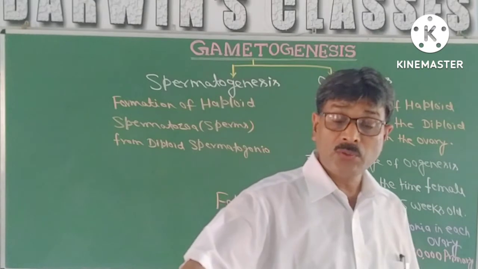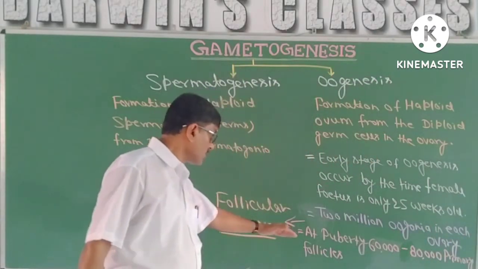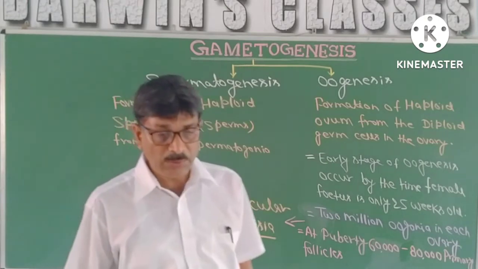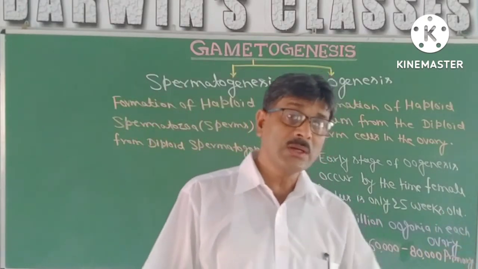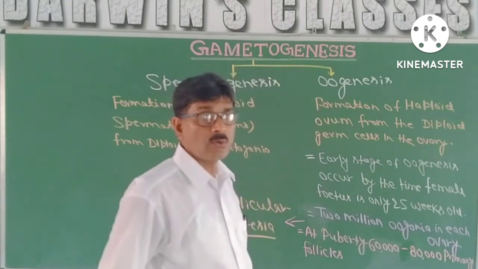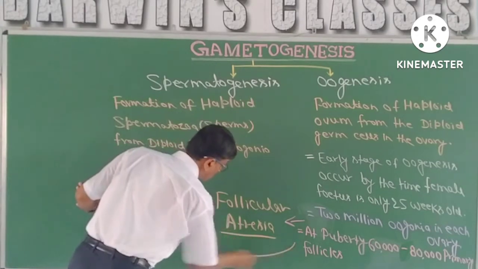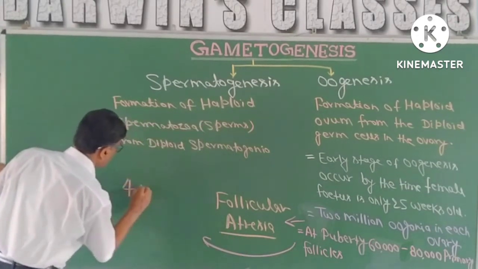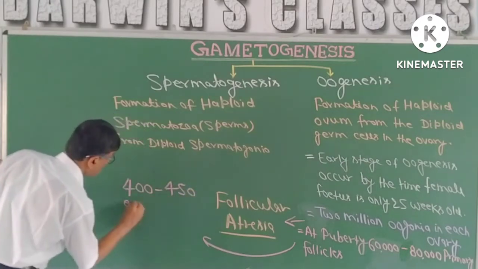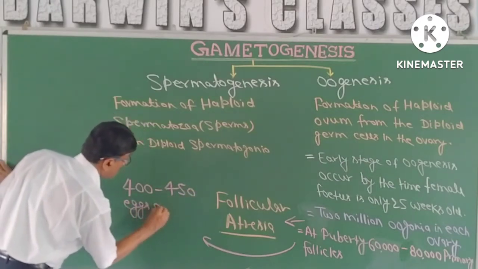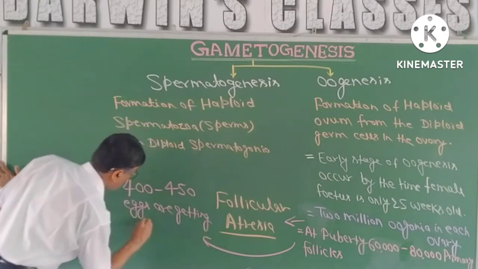That means follicular cells are going to degenerate, and out of these 60 to 80,000 primary follicles, hardly 400 to 450 eggs are going to get maturity in the whole life.